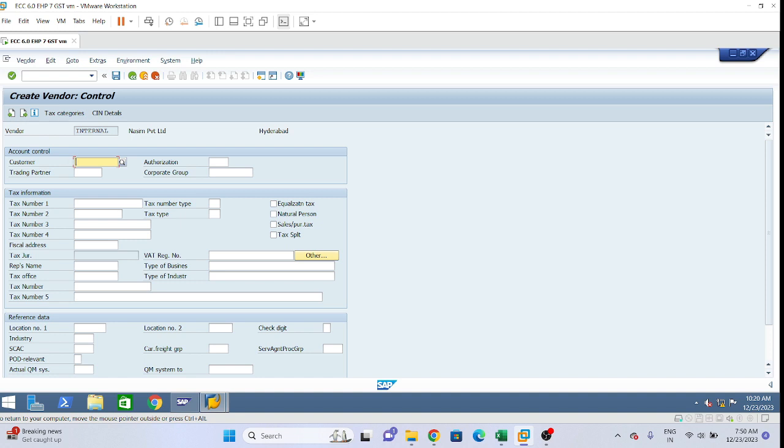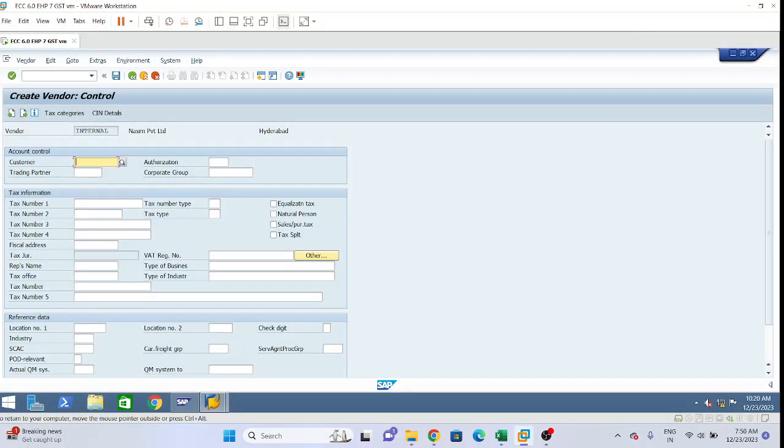Suppose Dilip business is purchasing steel from Tata Steel, and Tata Steel is also purchasing something from Dilip business. Means Tata Steel is vendor also and customer also for Dilip business, right?